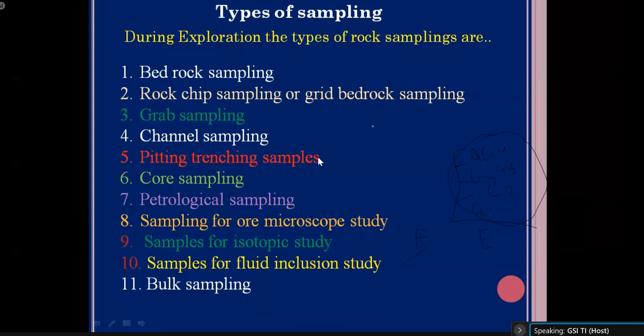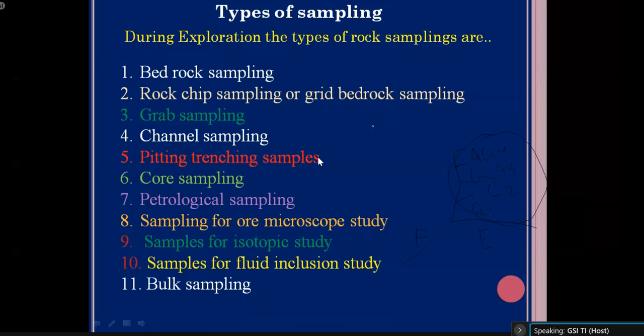In that solution, metals will be there, and it will mix with the other solution available in the geological environment, mostly water. That evolved solution is known as hydrothermal solution, and for any metallic deposit, the hydrothermal solution is responsible for the deposition of the metals.